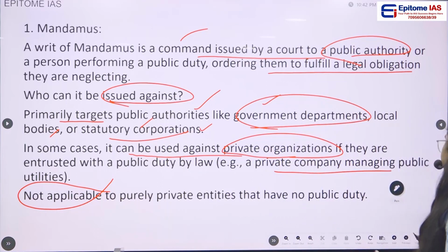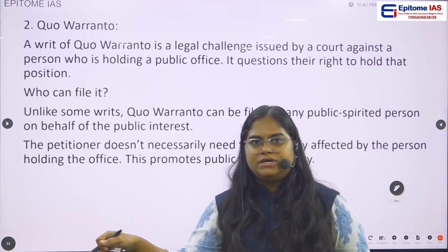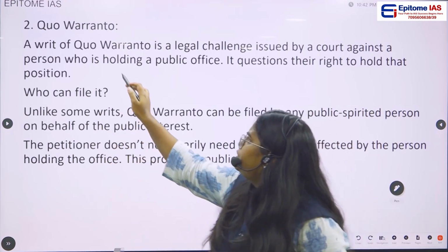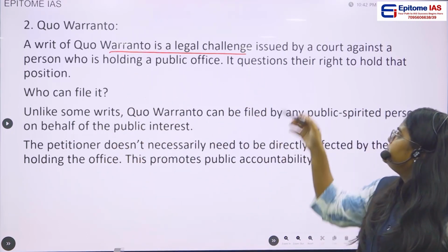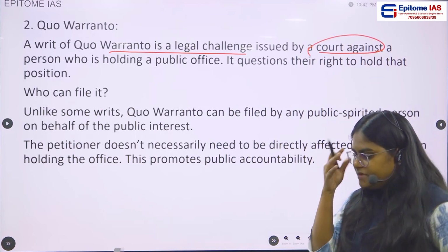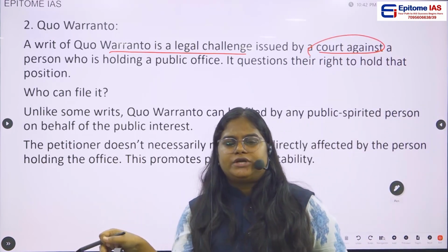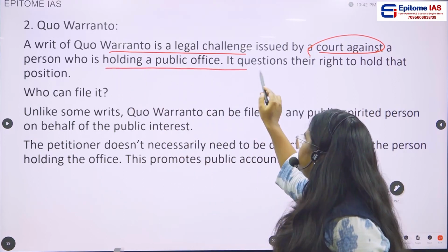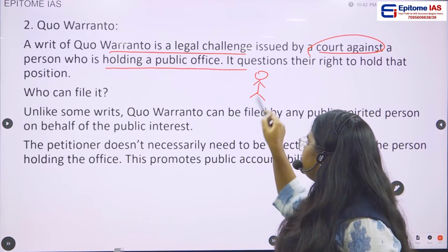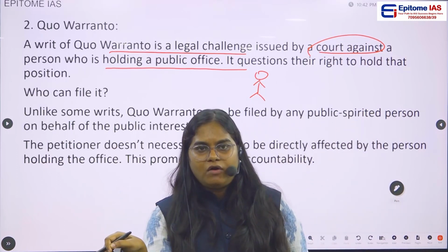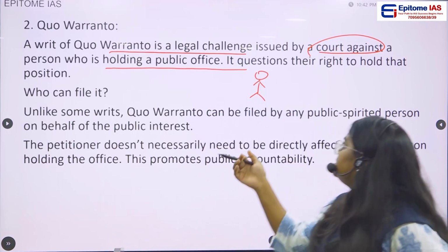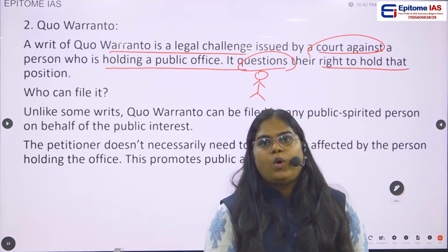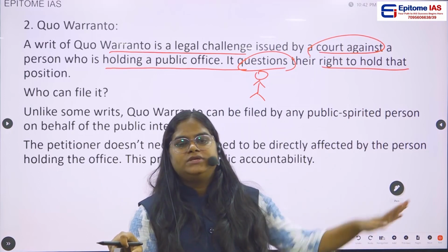Okay. Then, quo warranto. The next statement we saw was talking about the quo warranto. The quo warranto is a legal challenge issued by the court, obviously the High Court and the Supreme Court. And against whom? It is against a person who is holding a public office. Then to question their right to hold that position: how do you qualify to hold this position?